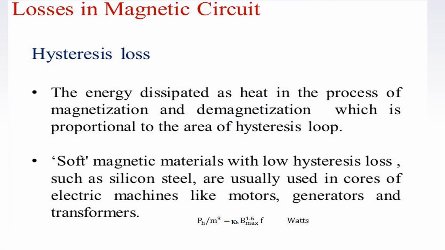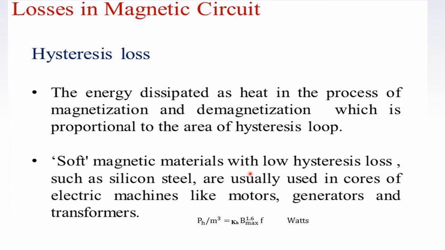Losses in the magnetic circuit. The area inside the hysteresis loop is called the hysteresis loss, heat loss or power loss. It is the energy dissipated as heat in the process of magnetization and demagnetization, which is proportional to the area of the hysteresis loop.